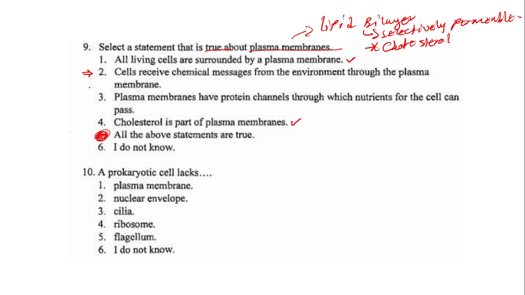Then this option 2, you can easily know much about it when you look at the physiology of a cell. If you look at the physiology of the cell, you'll understand that the cell is made up of the extracellular fluids and the intracellular fluids, and there is communication between the intracellular content and the extracellular content. That's why there is something like the sodium potassium pump. Then the other one is: plasma membrane have protein channel through which nutrient for the cell can pass. This one is correct.